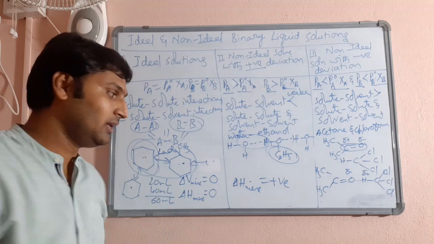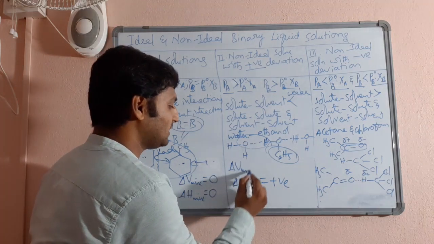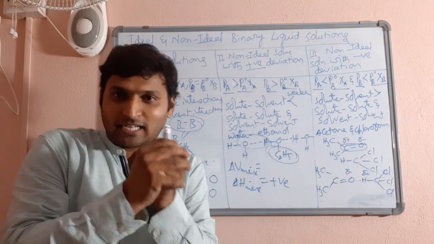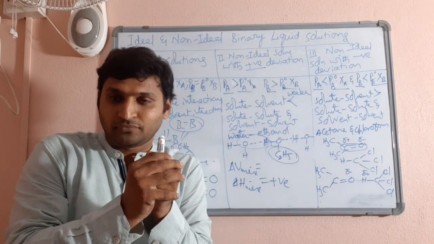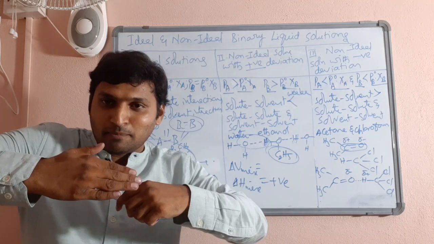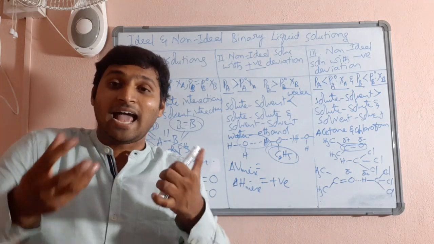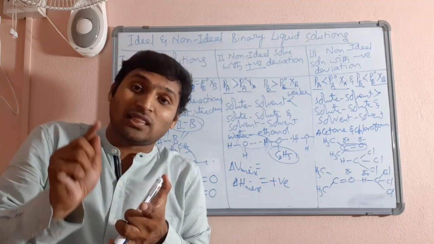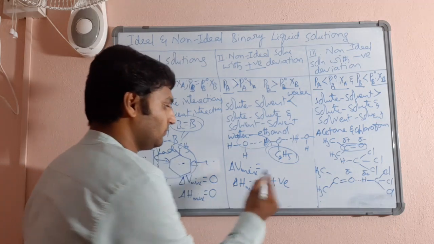And number 2, delta V mixing. See here. Previously, in each sample, particles were closely packed. Now, after mixing, the particles are relatively loosely packed. Means space between the particles is increasing. As a result, the net volume will be slightly more than what you expect.